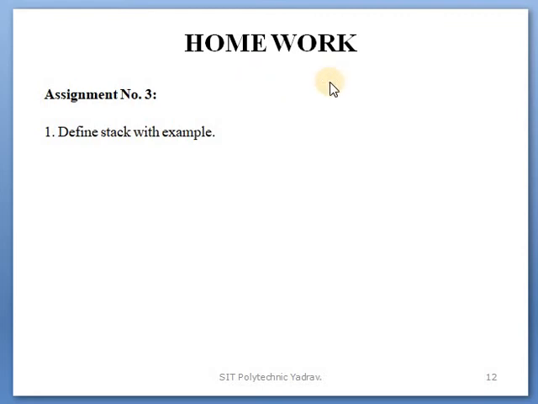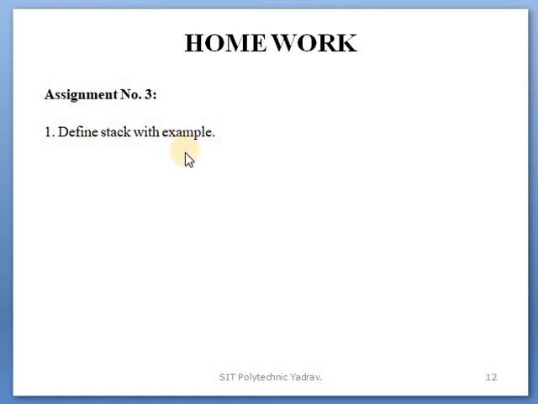Okay, through today's lecture I am giving one homework, a new assignment, number 3. On unit number 1 I gave assignment number 1, on unit number 2 I gave assignment number 2. In today's lecture we start unit number 3, so we give the new assignment number 3. Under it, the first question is: define stack with example. In that, what is meant by stack? That definition is a must. After that, examples.